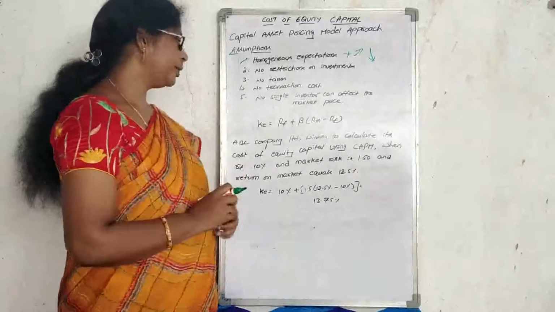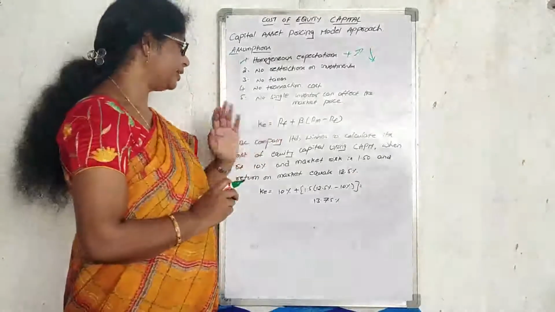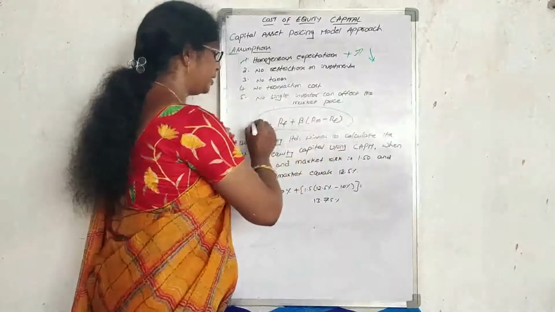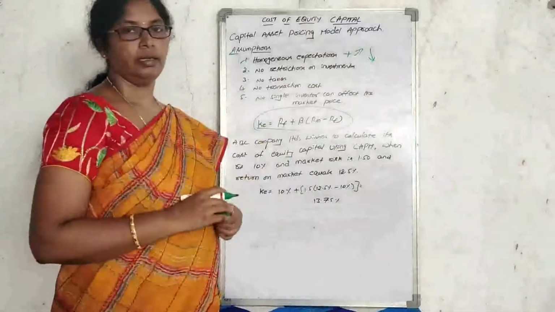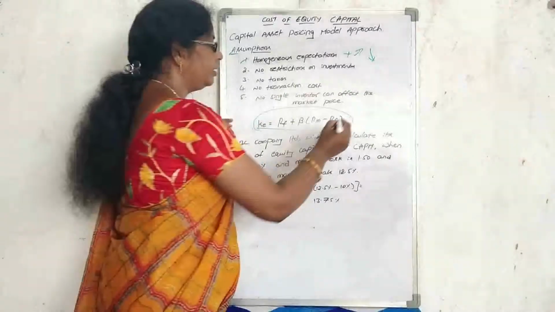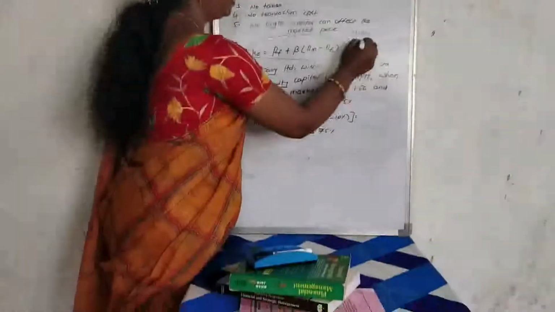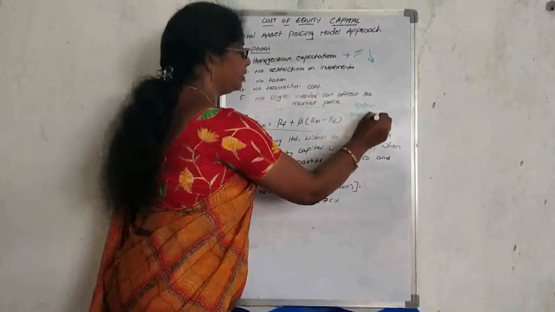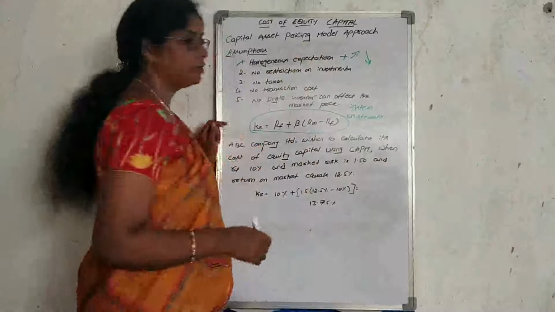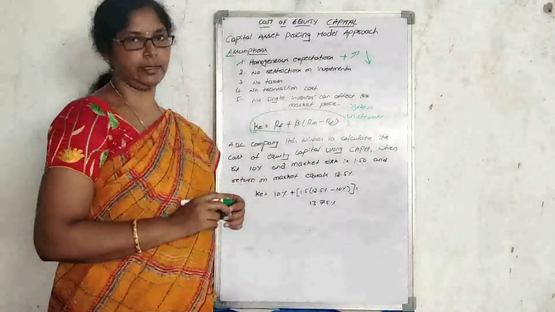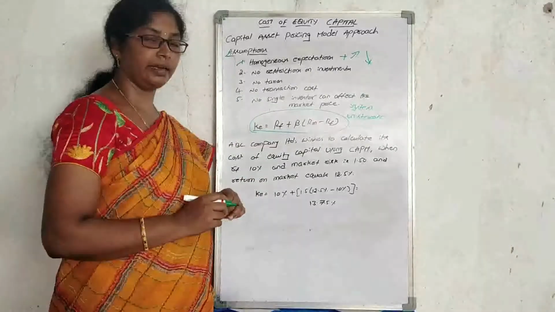Coming to the formula, how do I design it? Before explaining the formula, we need to discuss the risk. Risk is of two types: one is systematic, another is unsystematic. Systematic risk should not change, it will be constant, while unsystematic risk can be changed.